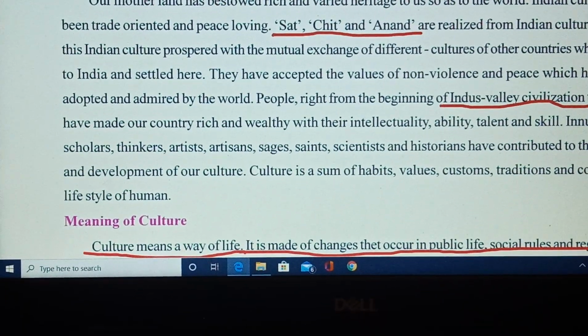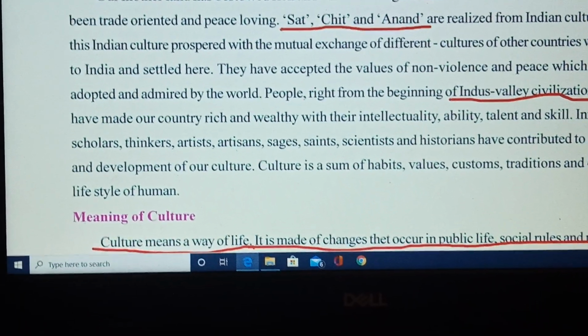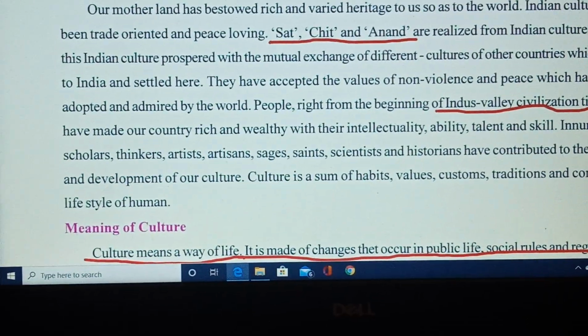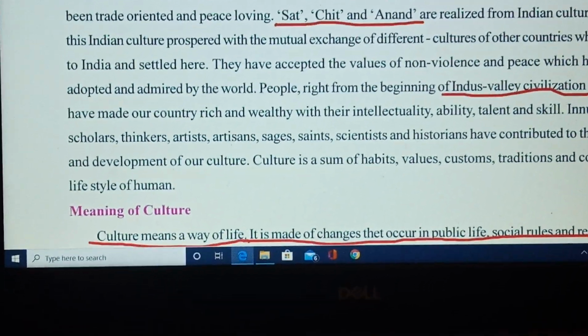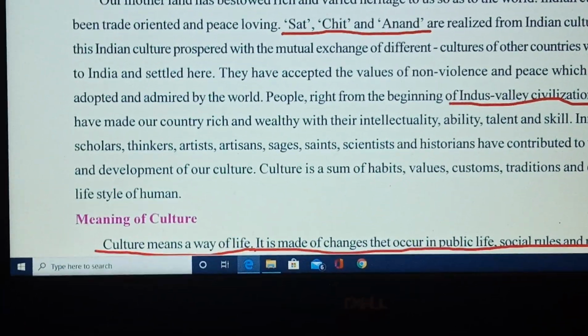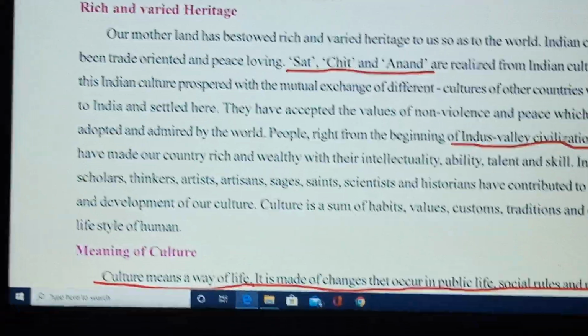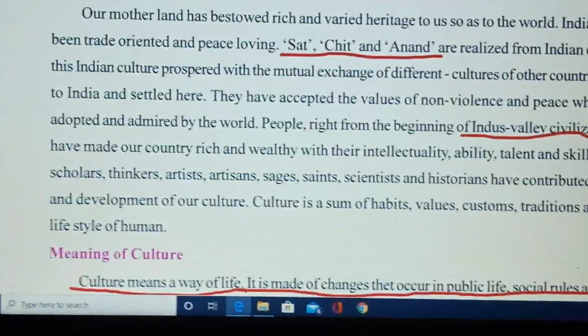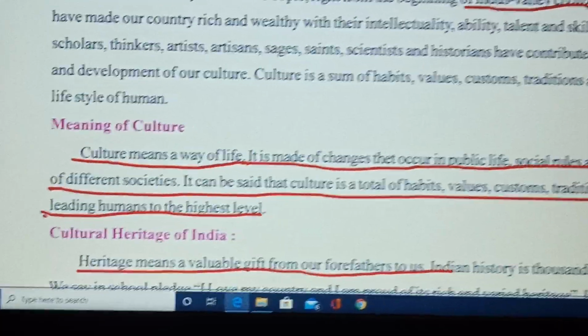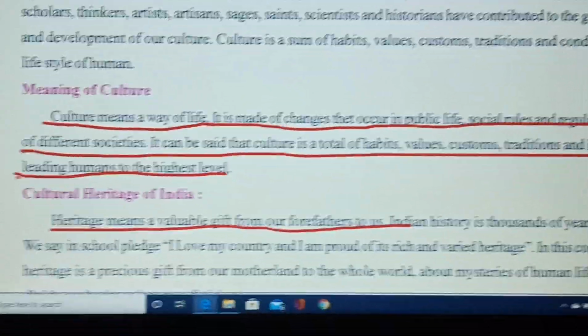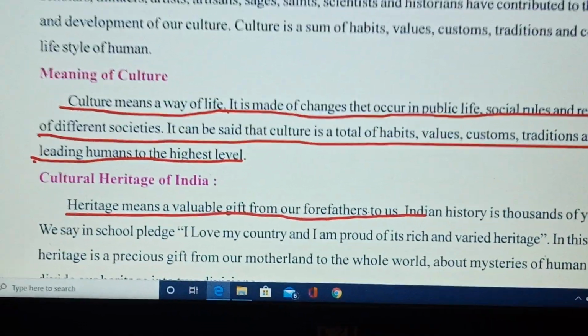of our country. So, culture is a sum of habits, values, customs, traditions, and conduct of the lifestyle of humans of any country, and that we call a cultural heritage. So, now here we are going to learn what the meaning of culture is. Culture means a way of life.